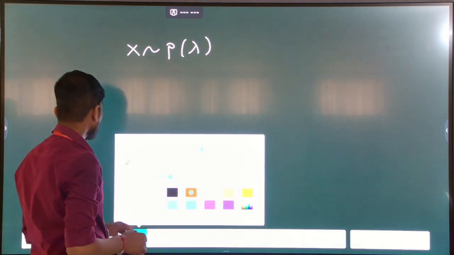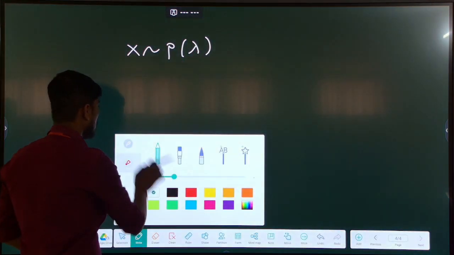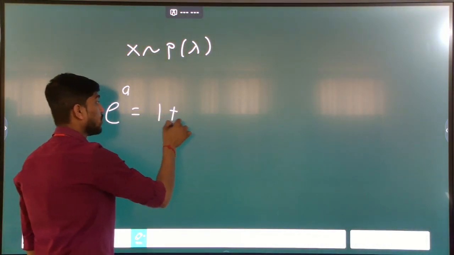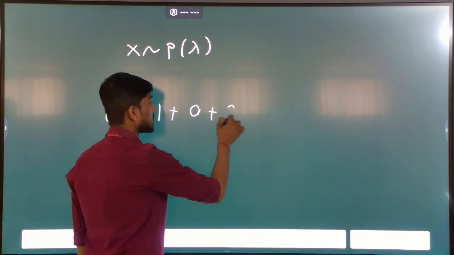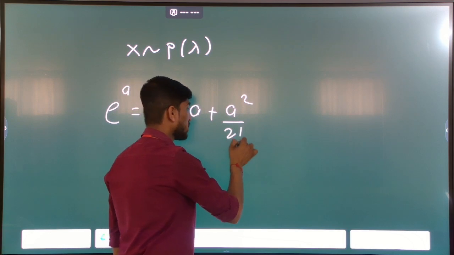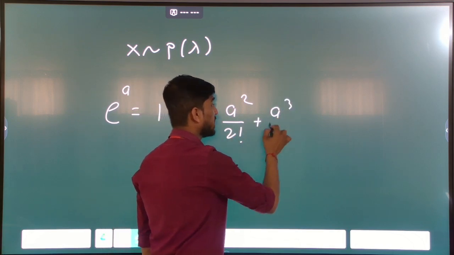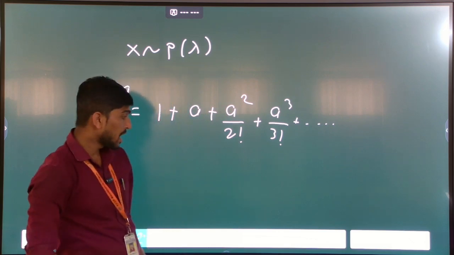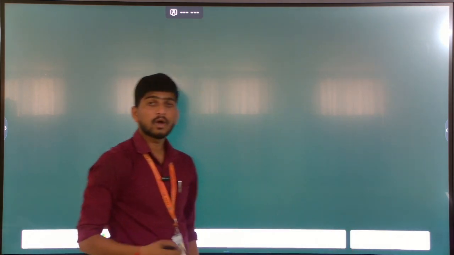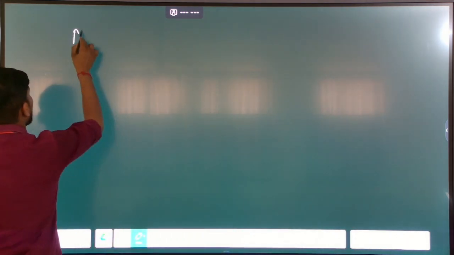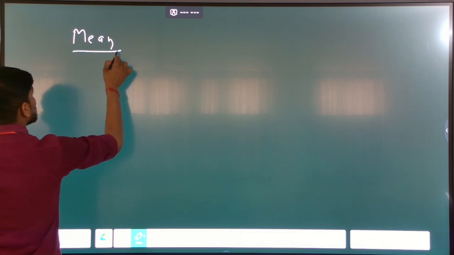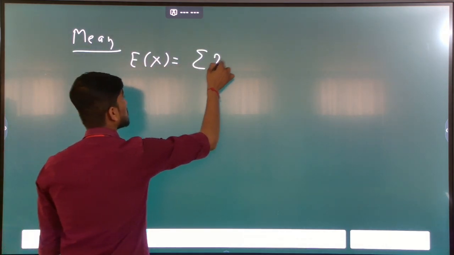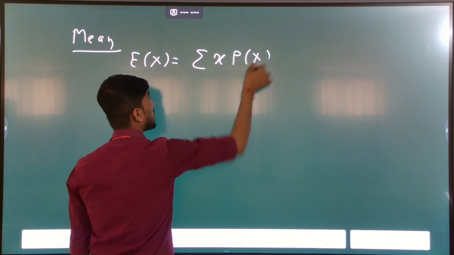For further calculation we need one more result: e raised to a is equal to 1 plus a plus a square divided by 2 factorial plus a cube divided by 3 factorial, and so on. Now we compute the mean of a Poisson distribution. We know that mean is denoted as expectation of X and computed as summation of x p of x.